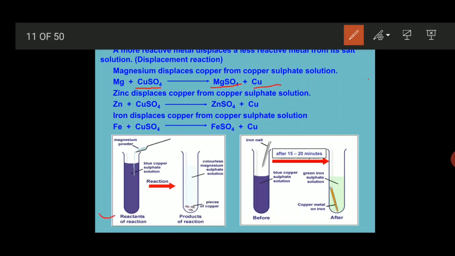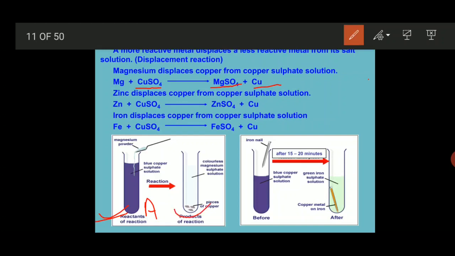You will understand by this figure. Take two test tubes. In test tube A, take a solution of copper sulfate and add some magnesium powder. Immediately after the reaction, the color of the solution becomes colorless.